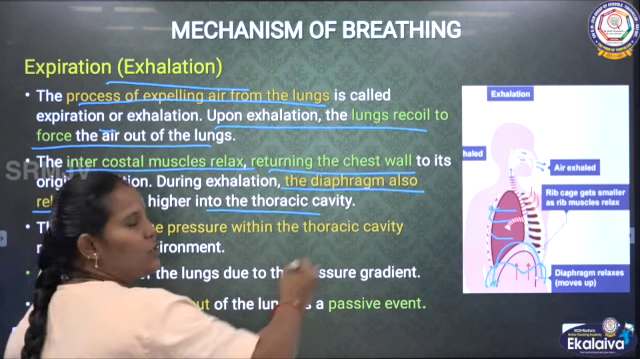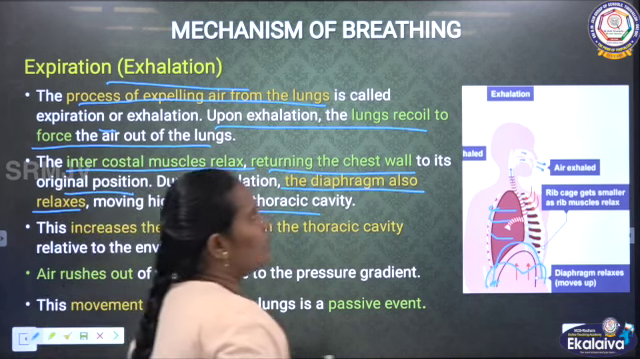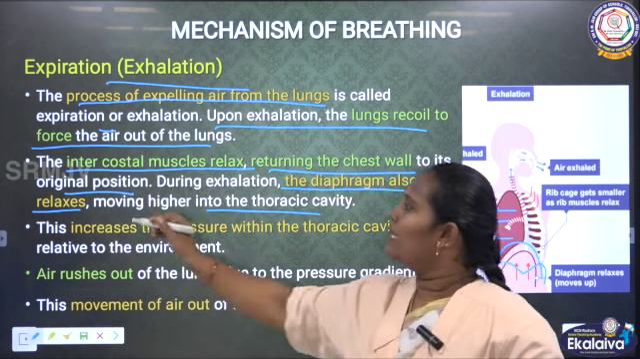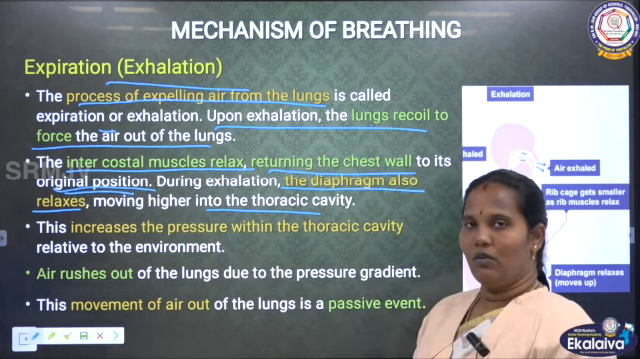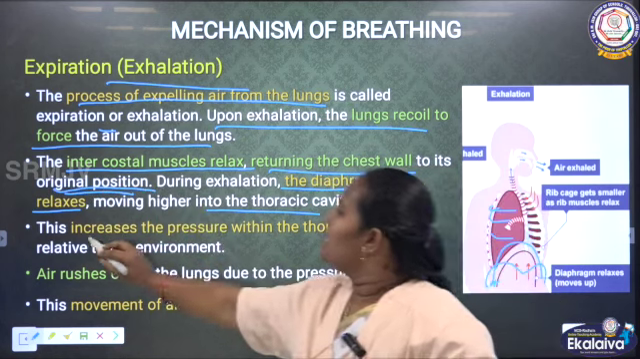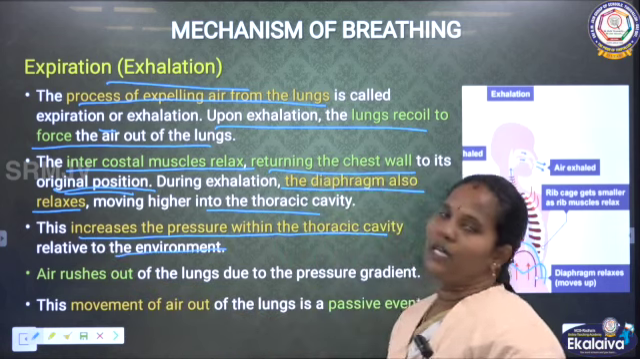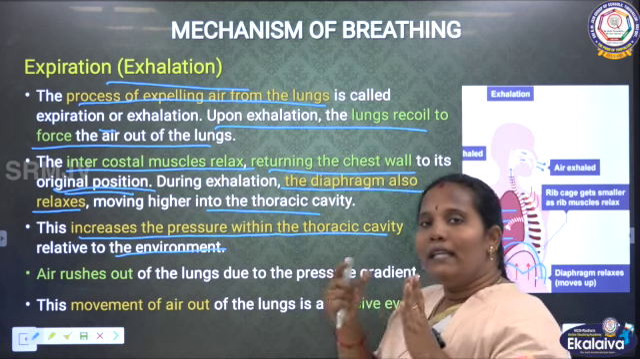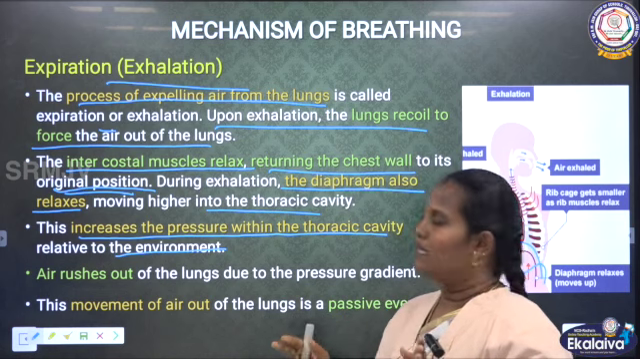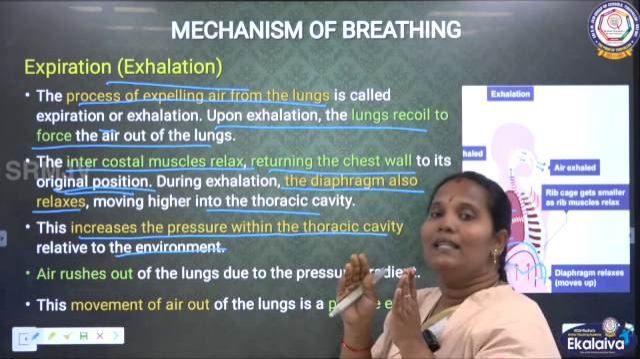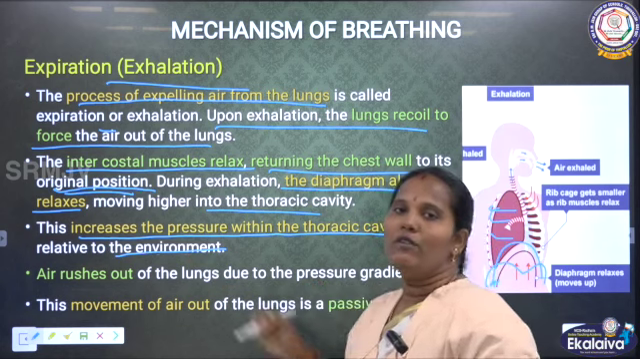After that, the chest wall will be relaxed. The chest wall will also be relaxing. So during the exhalation process, they are recoiling, they are coming into the original position. All the organs are coming into the original position. Then this increases the pressure within the thoracic cavity relative to the environment. So during the inhalation process, the pressure decreases. But in the exhalation process, the pressure is increased in the thoracic cavity, based on the environmental pressure.